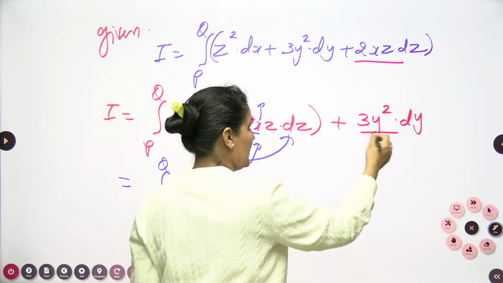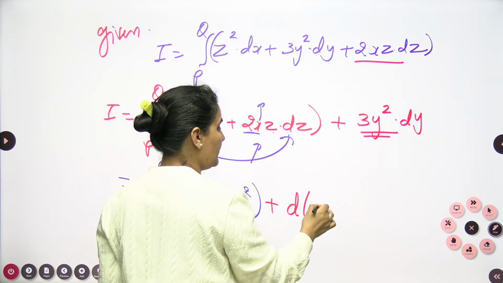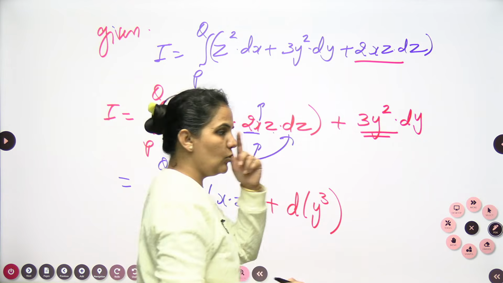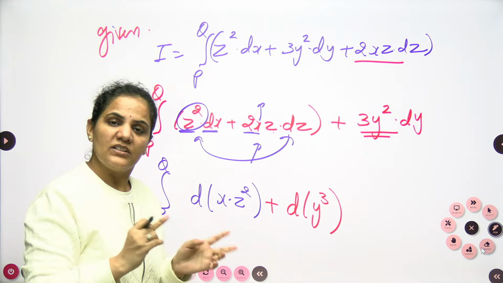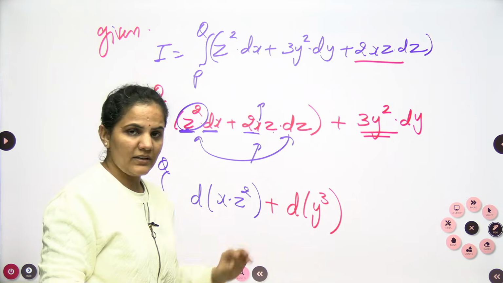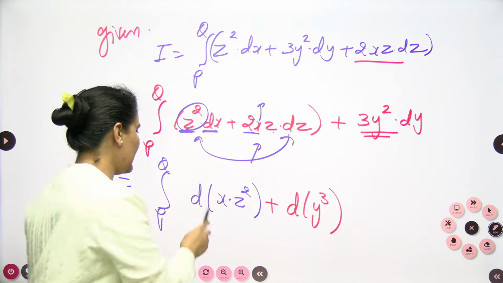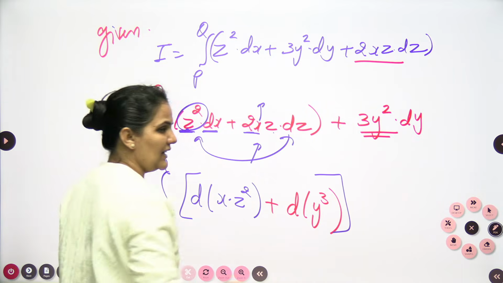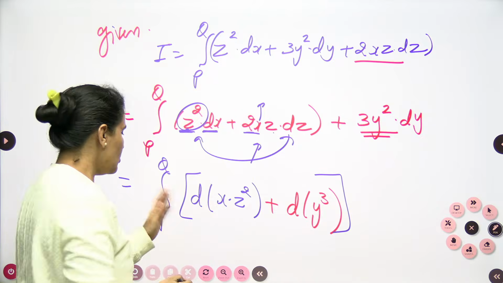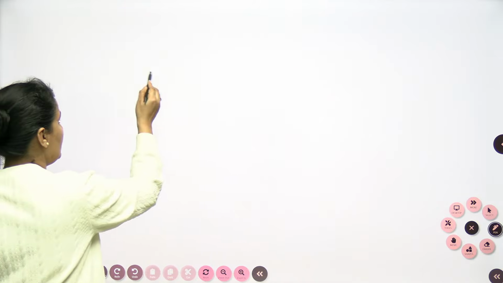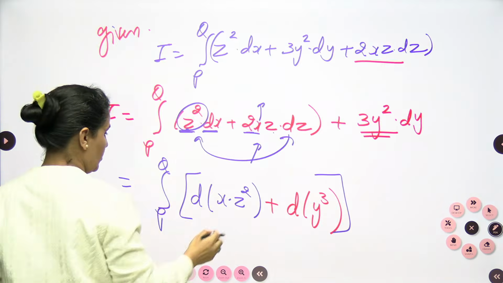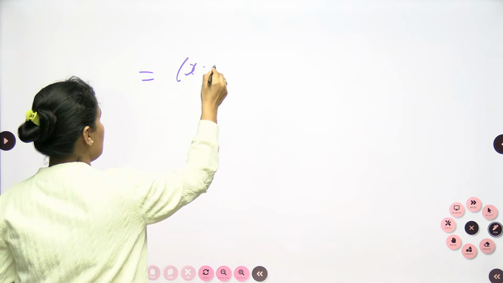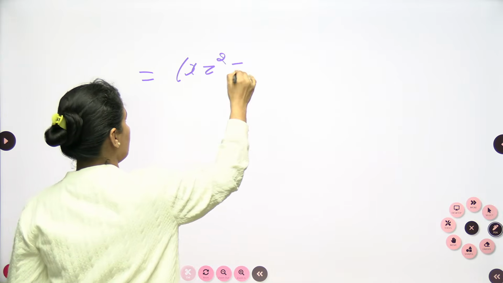Same here, 3y square. This is nothing but the differentiation of y cube, because when you open this one, this is nothing but y cube. So differentiation of y cube is 3y square dy. So we have this here. From this one and this one, I can see that whenever we have integration and differentiation together, we can just omit them and directly get the function. So I will also get here directly the function, and my function is xz square plus y cube.